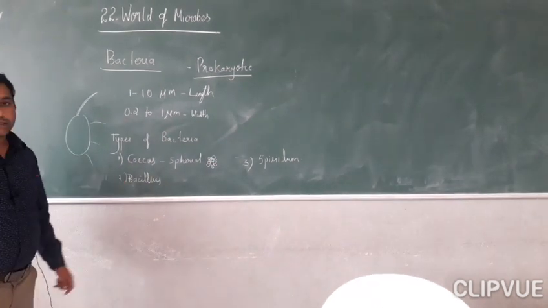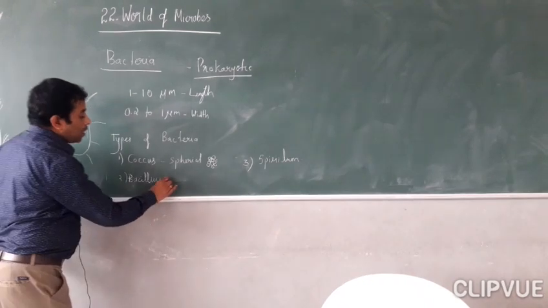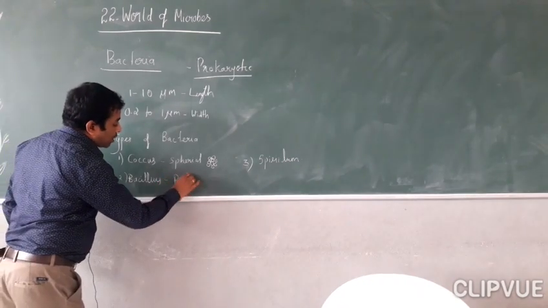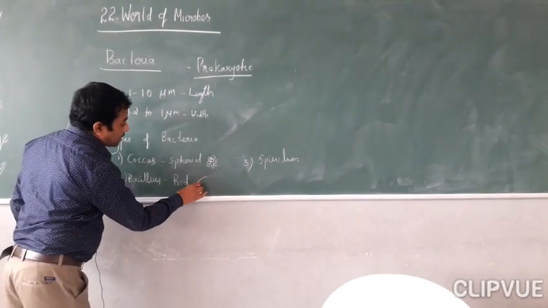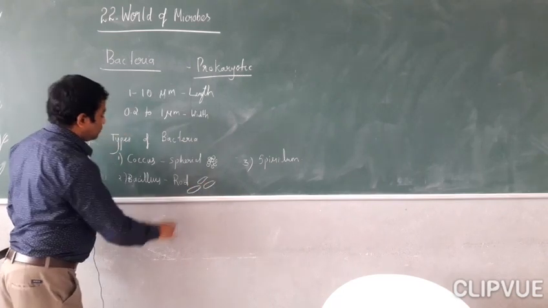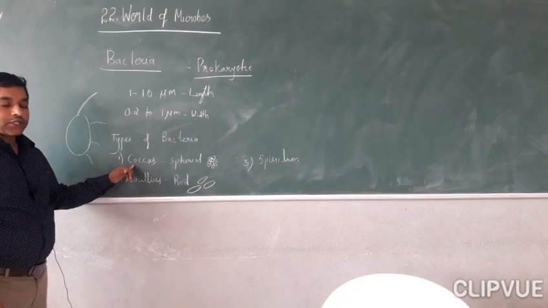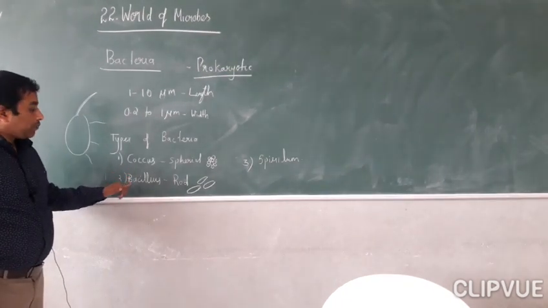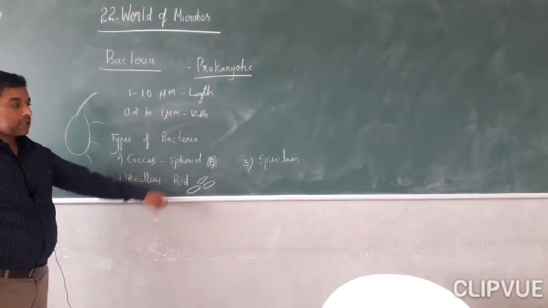Next is bacillus. Bacillus is the rod shaped bacteria. So we can see the bacteria in this form. Coccus is a spherical shaped bacteria. Bacillus is a rod shaped bacteria like this.